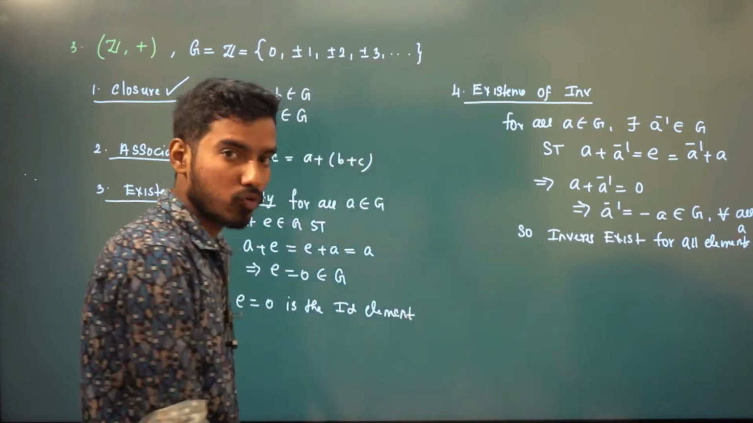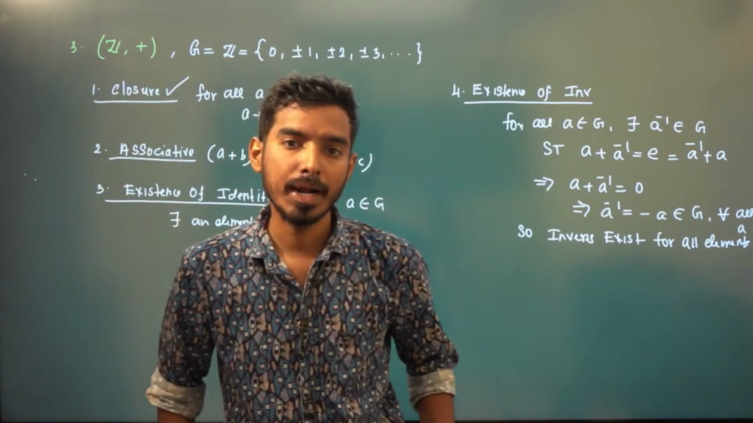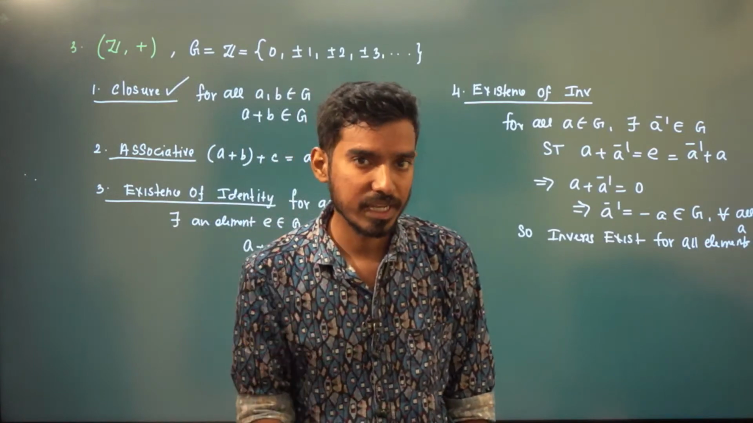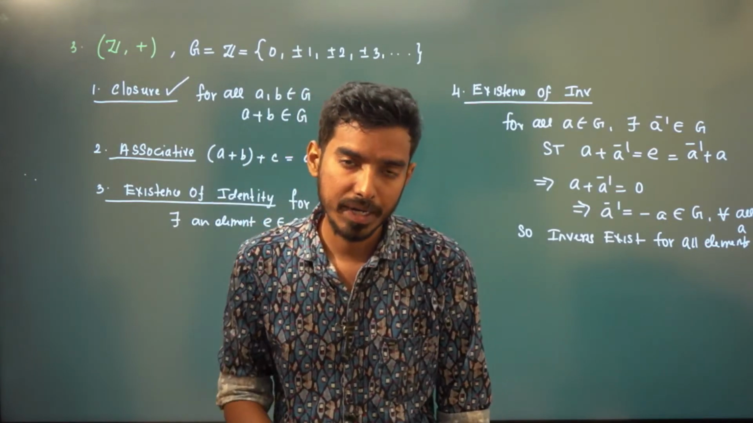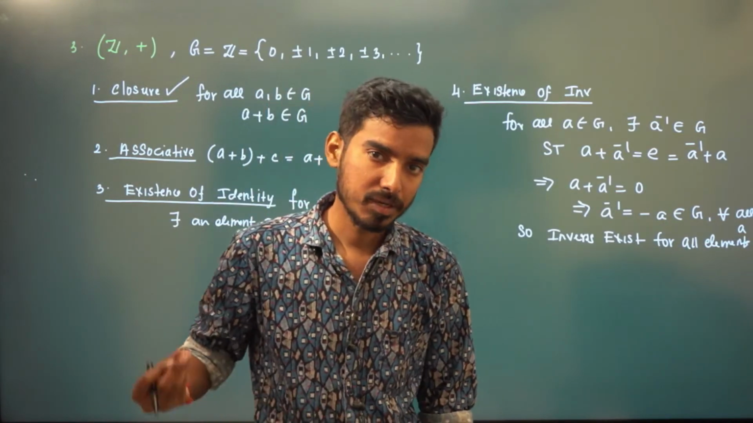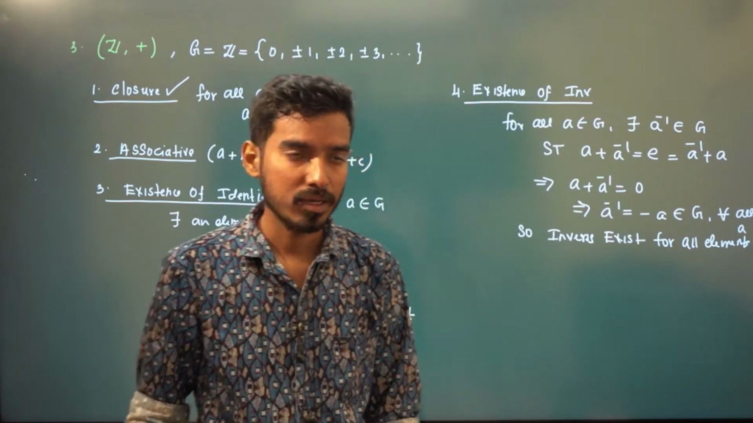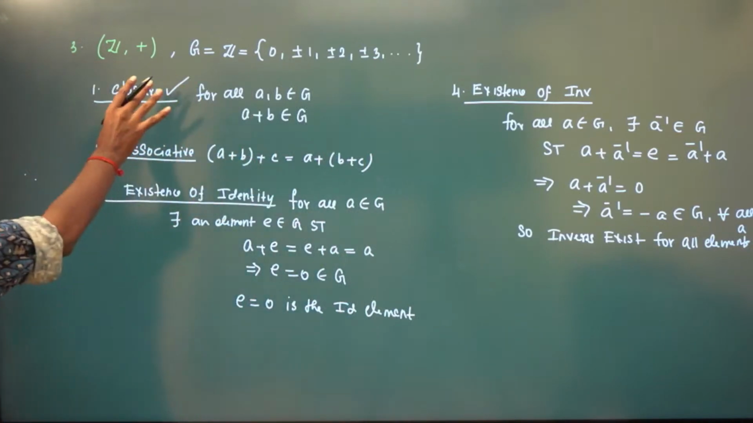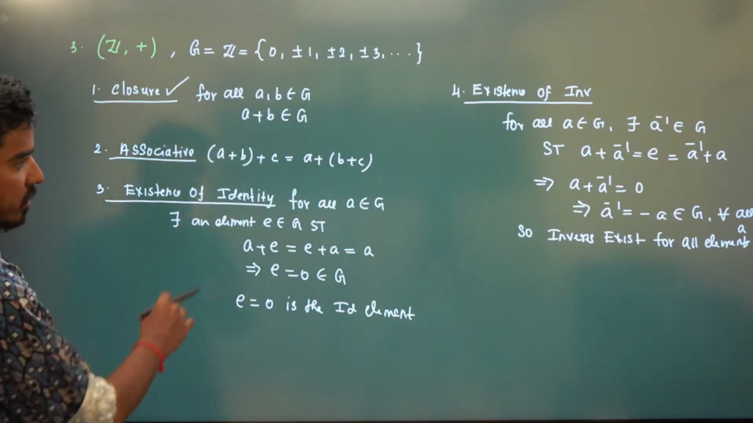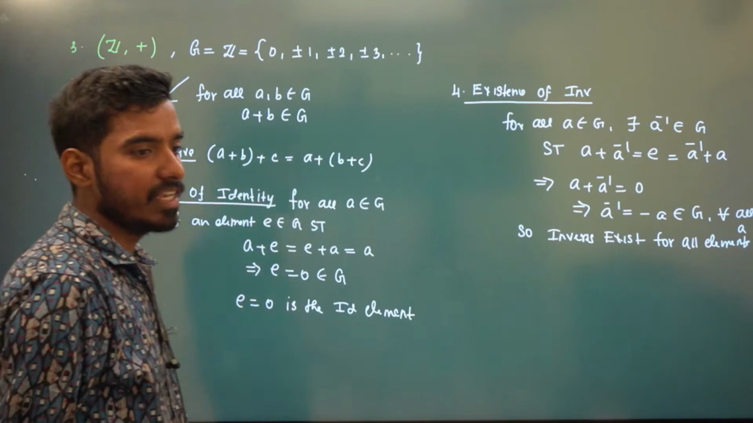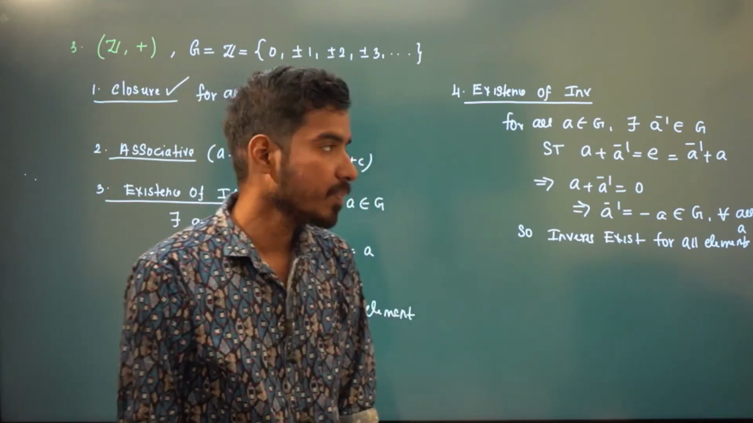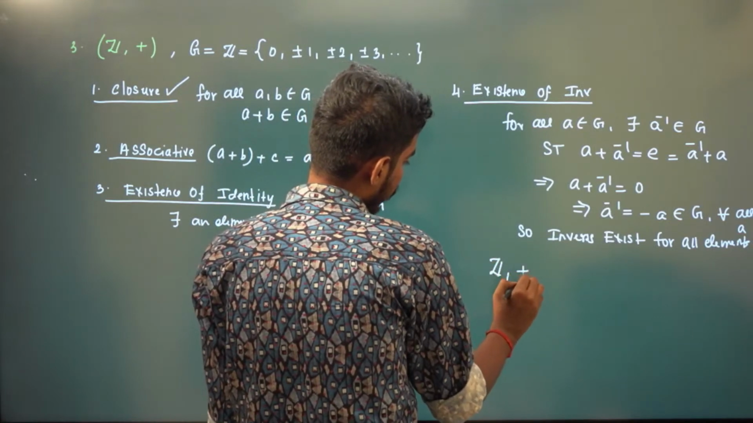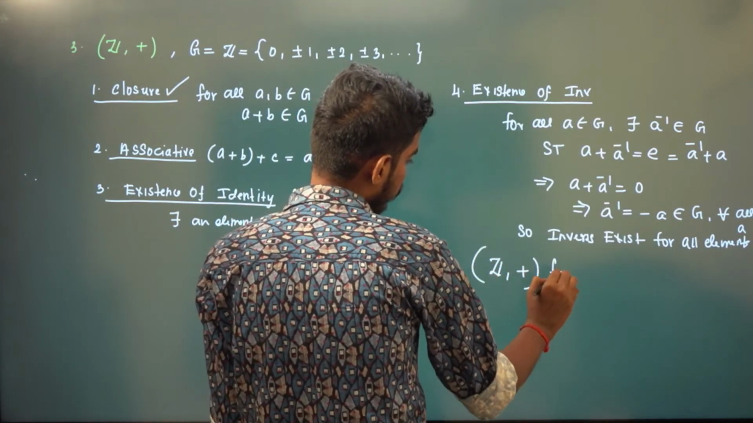What is the inverse for 4? Minus 4. Inverse for 100? Minus 100. Inverse will be different for each element. Inverse for 20? Minus 20. Inverse for 1 lakh? Minus 1 lakh. So inverse exists for all elements. So we have closure, we have associative, E equals 0 is the identity element, and for all A, minus A is also in G. So therefore, integers with respect to addition form a group.